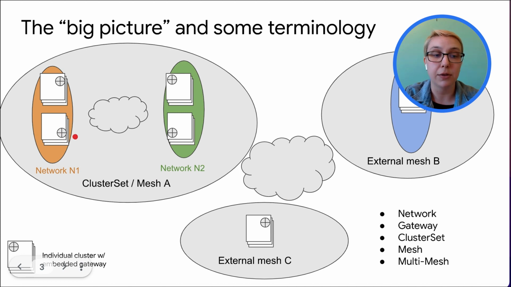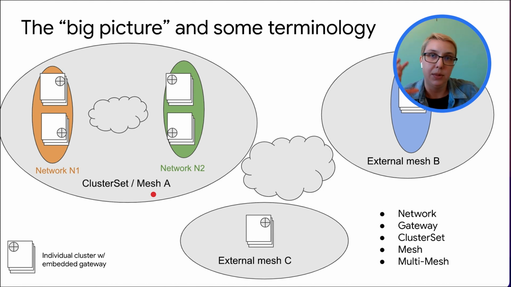For example, you can see over here, we have some clusters with embedded gateways that are in network N1, this orange-brown bubble here. Over here, we have some clusters in network N2, this green bubble. But they are able to communicate with each other, and as a whole, they're interpreted as one cluster set or mesh. Each of these gray bubbles is one unit of being either cluster set or mesh, and those are semi-interchangeable terms. It just depends what multi-cluster service networking solution you're using.